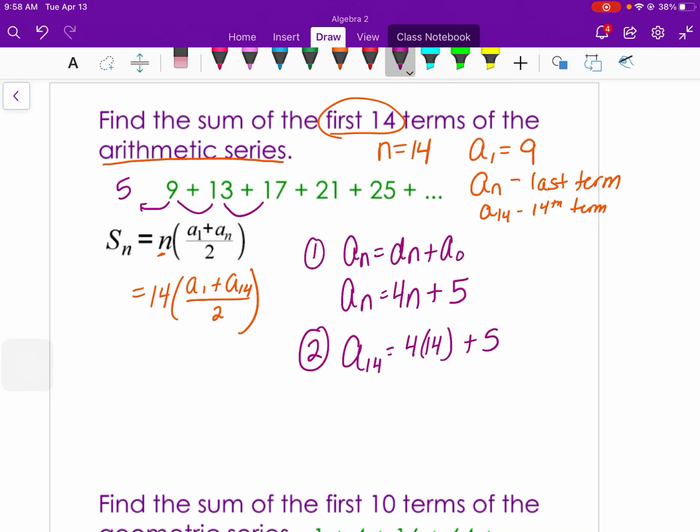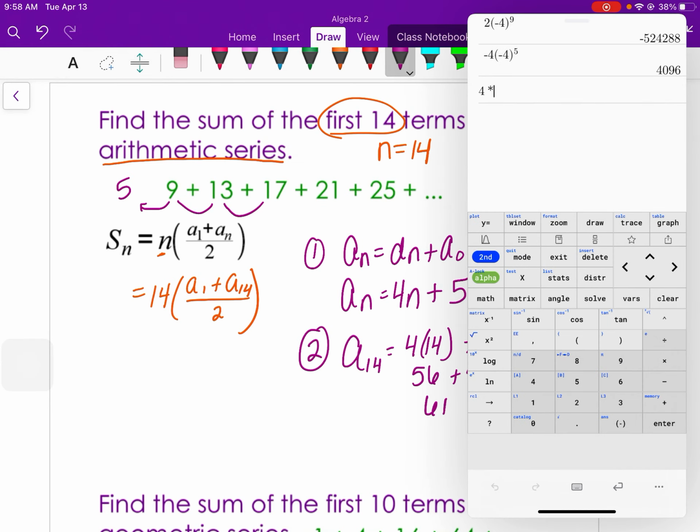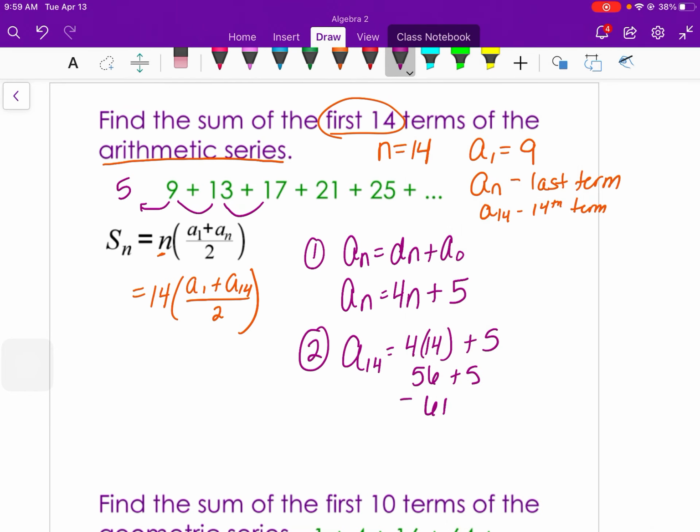14 times 4, 28, 28 and 28 would be 56. Plus 5 would be 61. I'm just going to check my math. Okay, 61.